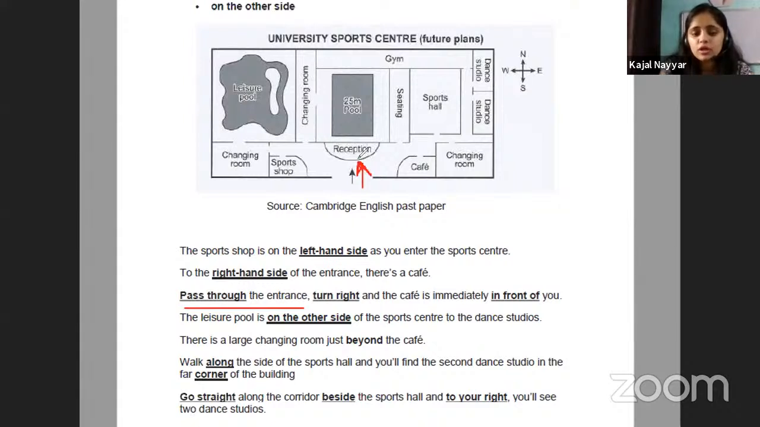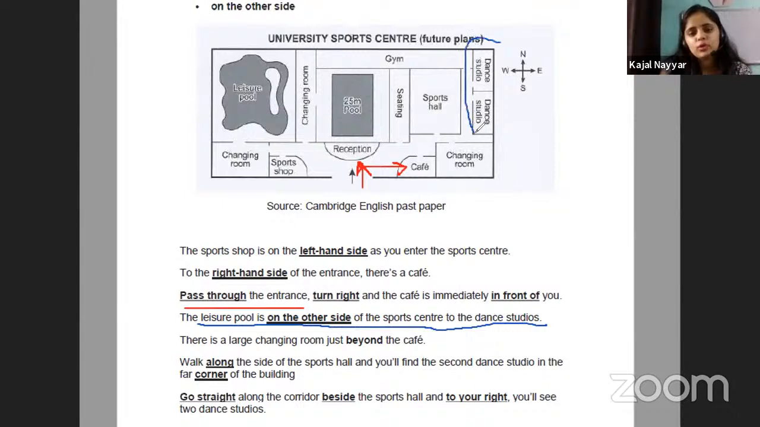Turn right and the cafe is immediately in front of you. Turn right, put an arrow here, saying okay, we have turned right and we are facing this direction. And the cafe will be in front of you. This is our cafe, we are able to identify it.